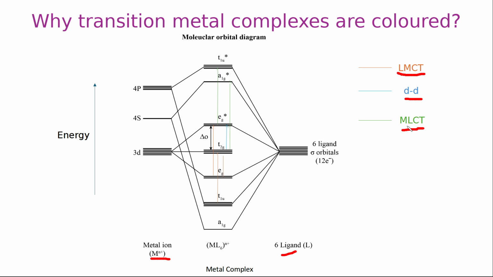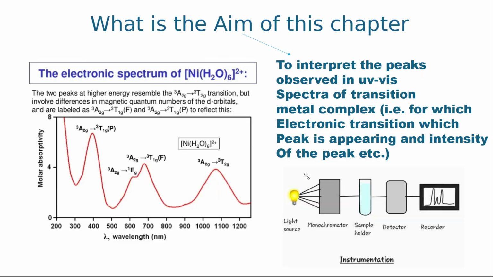So LMCT, MLCT and d-d transition, mainly these three types of transitions are there. If this type of transition happens with the electrons after absorbing light from a source like normal light, then it will show color and spectra. So we have to explain those things in this topic of our discussion.